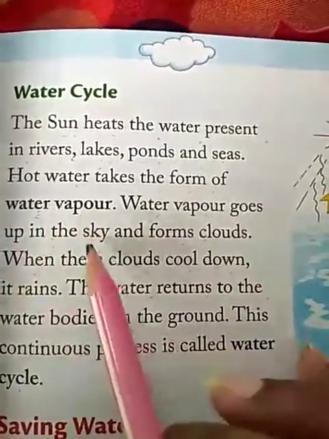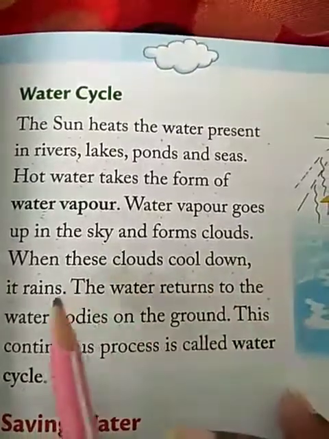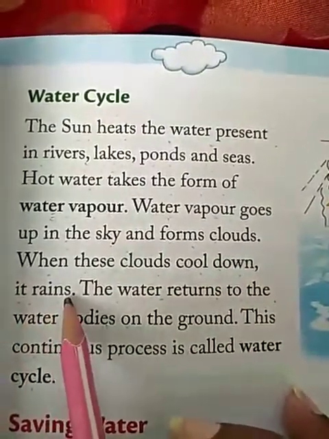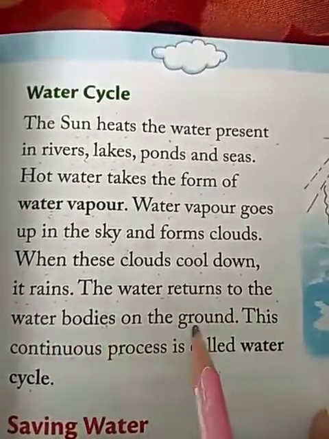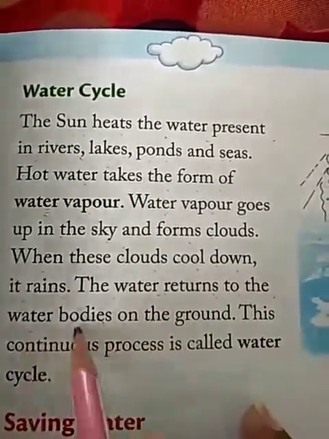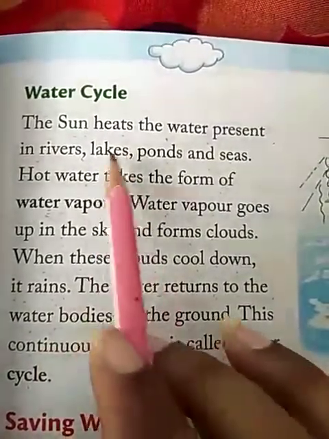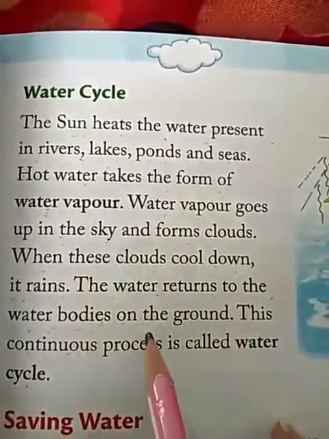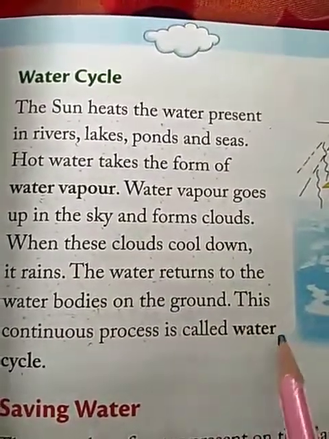When the water vapor reaches the sky, they form clouds, and when these clouds get cooled down, then it forms rains, and ultimately the rain returns back to the earth and reaches all the water bodies. Again the rain fills all the water bodies like rivers, ponds, and they get filled again with the rain. And this non-stop process is called water cycle.